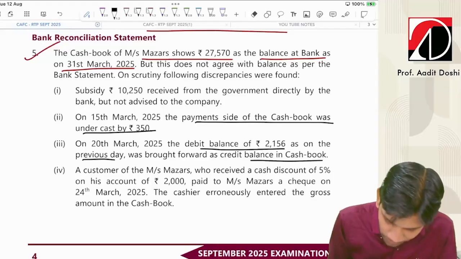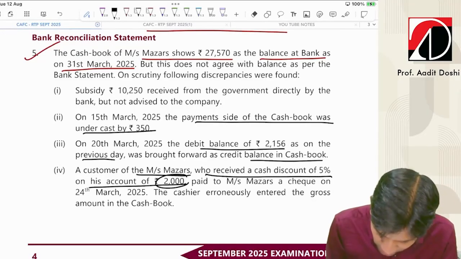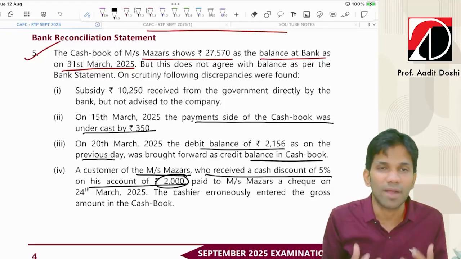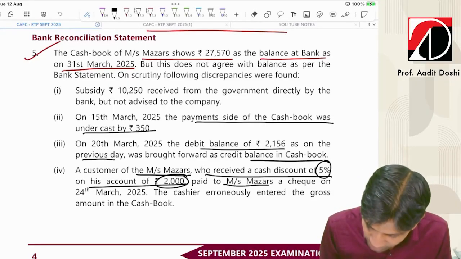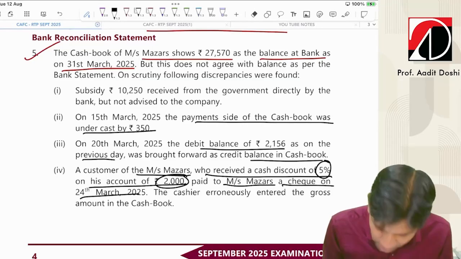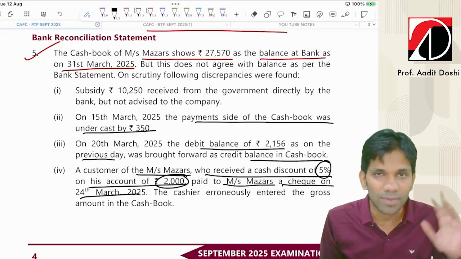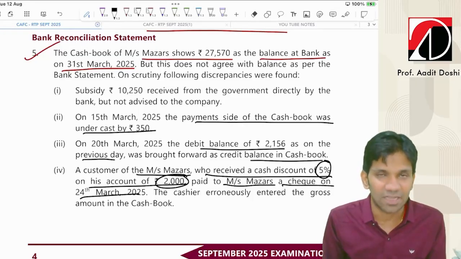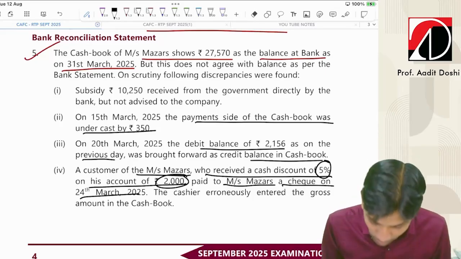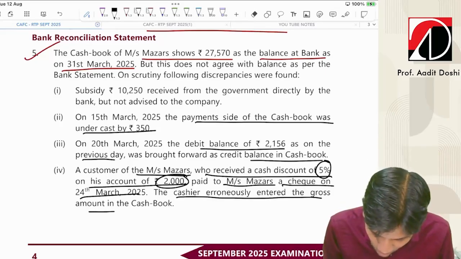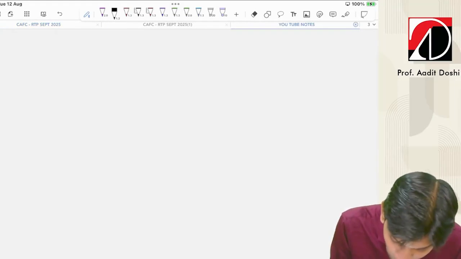Now let's go ahead. A customer of Messrs. Muzzers received a cash discount of 5% on his account of 2000. Means I had a customer from whom I have to receive 2000 rupees. I gave a cash discount of 5%. Paid to Messrs. Muzzers by check on 24th March 2025. So I was supposed to receive from my customer 2000, I gave him a discount of 5%, so obviously he'll give me a check of 2000 minus 5%, that is 1900. But what happened? The cashier erroneously entered the gross amount in the cash book. My accountant by mistake entered the full amount in the cash book.